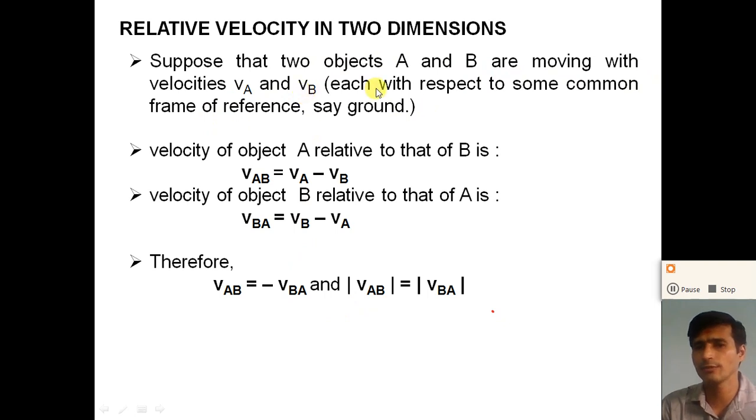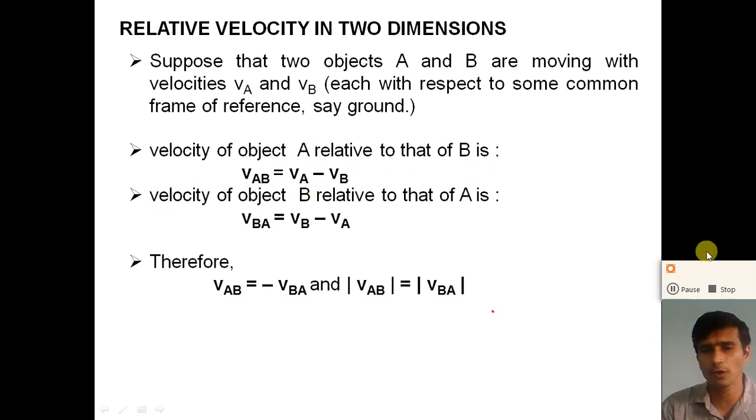Consider the velocity of each object, A and B, with respect to some common frame of reference. Here, object A is moving with velocity VA with respect to the ground, and object B is moving with velocity VB with respect to the ground. Now, how can we calculate the velocity of object A relative to object B? The velocity of A relative to B, VAB, is equal to VA minus VB.